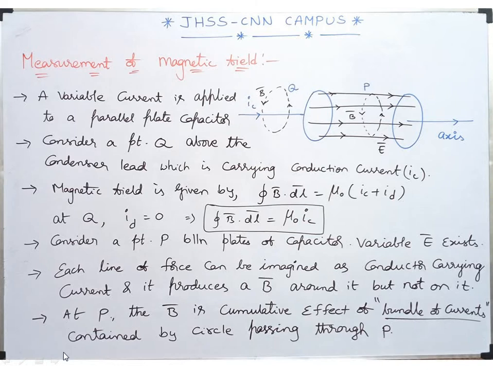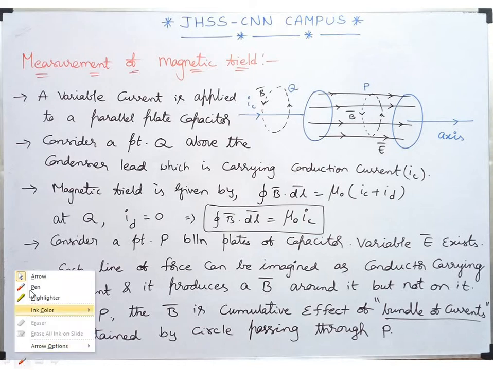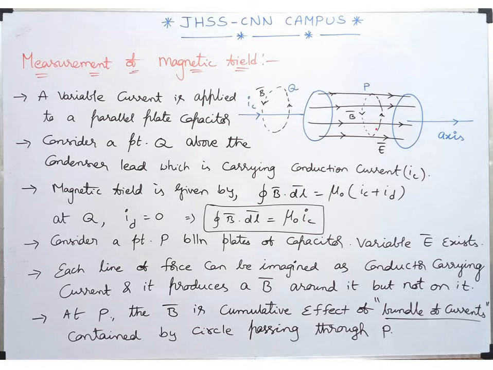So I have taken a capacitor here, which you can notice there. It's a parallel plate capacitor, and here are the two plates in the blue you can notice. Now try to notice the plates are having wires here. Have you seen that? Of course, the conducting leads, which is nothing but the wires which are actually charging and discharging on off. I am going to consider 2 points, point Q and point P.